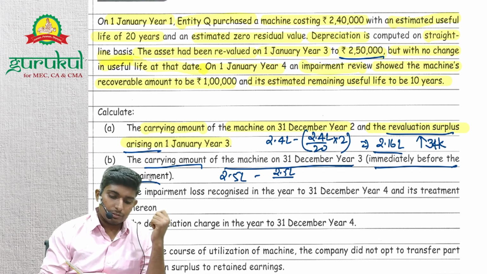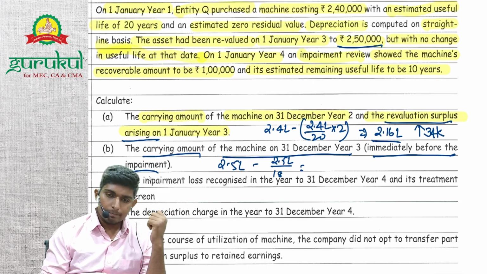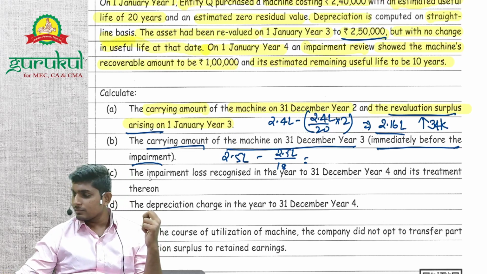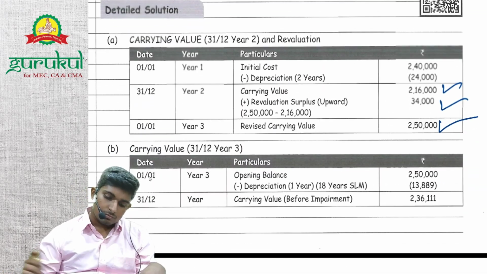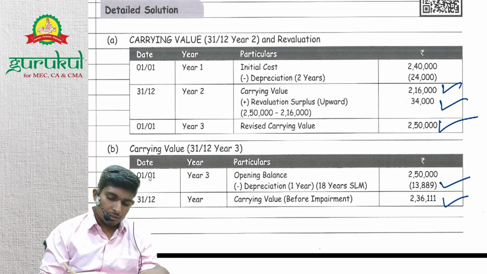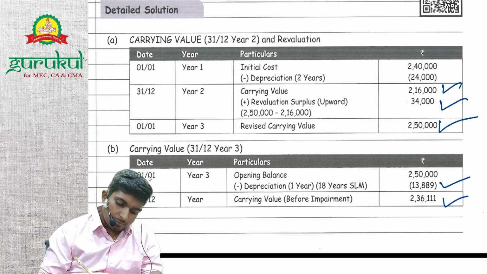Let's take remaining life. Remaining life is 18 years, which will turn out to be 13,888 as depreciation. Then we'll come back to carrying value, which is 2,36,111, right? And if at all you miss it, write down here 2.5 lakhs divided by 18 years. Okay.